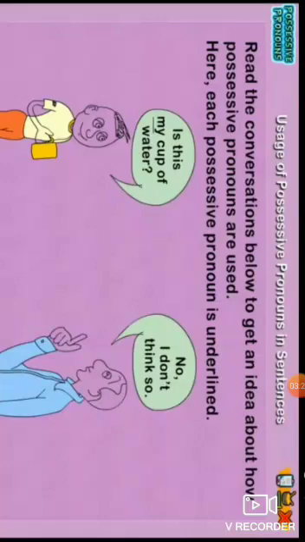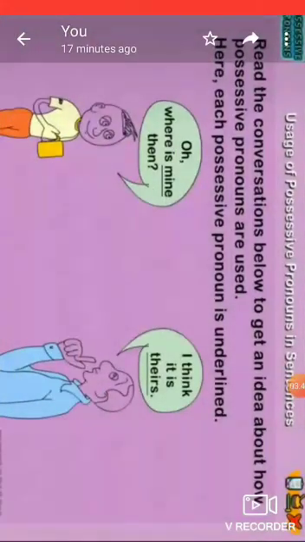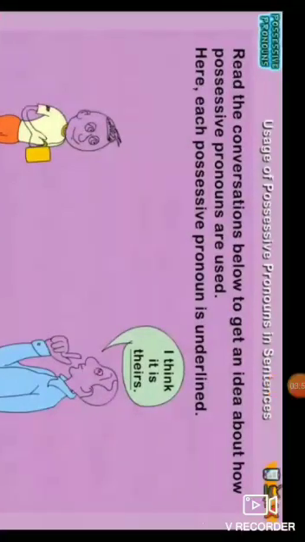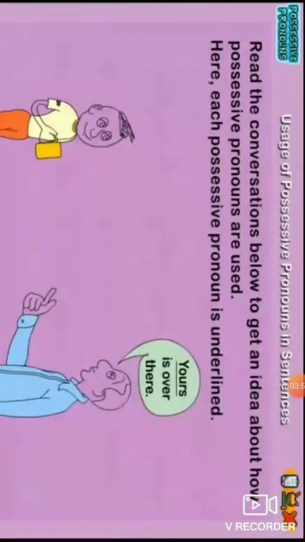Let us practice. Is this my cup of water? Now here my is underlined, so this is a possessive pronoun. No, I don't think so. Next. Oh, where is mine then? Here again mine is a possessive pronoun. I think it is theirs. So theirs is a possessive pronoun. Yours is over there.